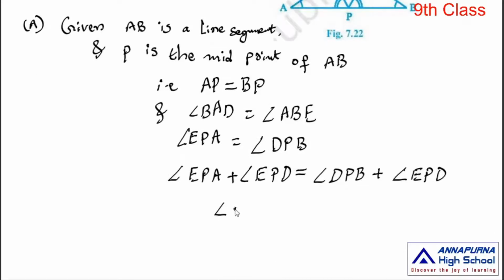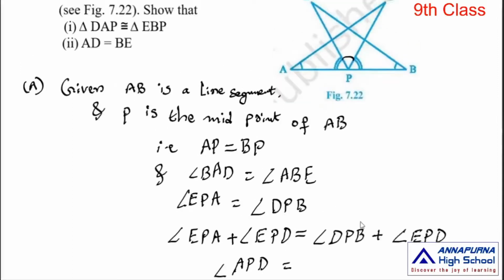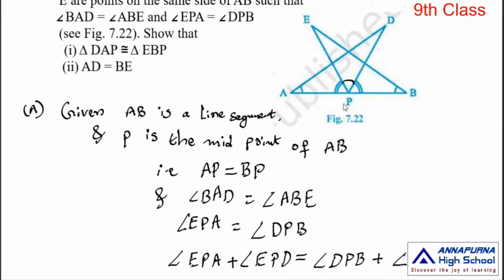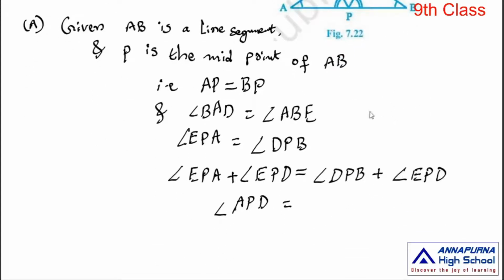Angle APD is equal to, again observe the figure, angle DPB plus angle EPD, which is equal to angle BPE.